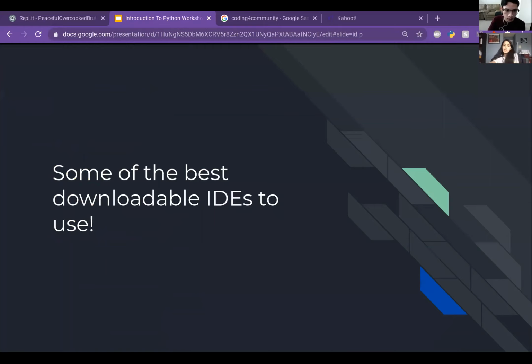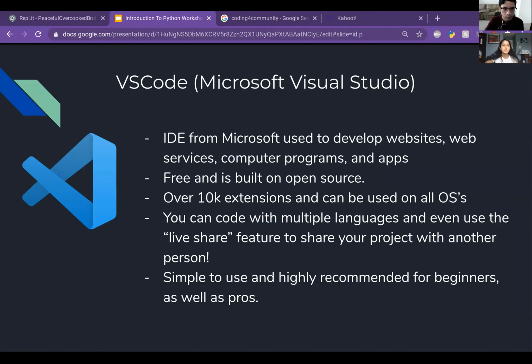But now that we have gone over what IDEs are, here are some of the best downloadable IDEs to use, and we'll get some examples that you can download after this to program yourself. First up, we have VSCode, which stands for Microsoft Visual Studio. This is an IDE from Microsoft used to develop websites, web services, computer programs, and apps. So if you're interested in app development and website development, I highly recommend using this. I have used it for coding websites, and it's really awesome to use.